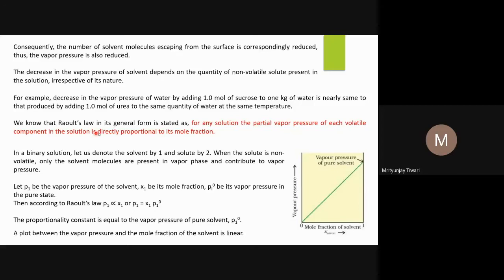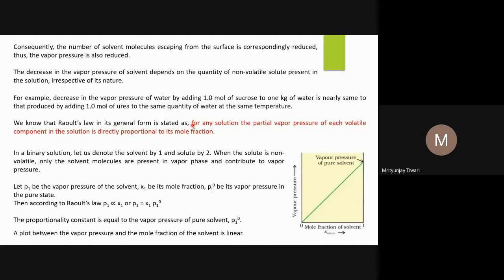We know Raoult's law in general form, as we have seen earlier. For any solution, the partial vapor pressure of each volatile component. In this case we have seen that there are binary components and the solute is non-volatile. So here we will consider this law only for the solvent molecules. But this general law applies for both if the solute and solvent are both volatile, as we have seen earlier when we studied the vapor pressure of binary liquids.